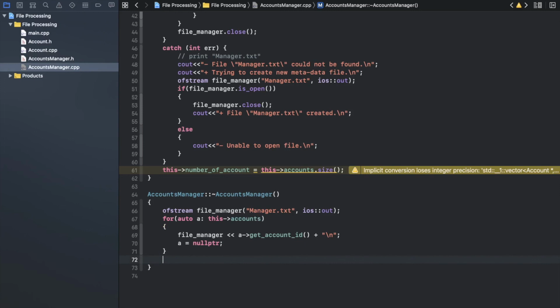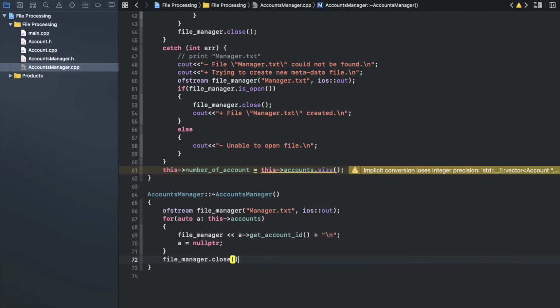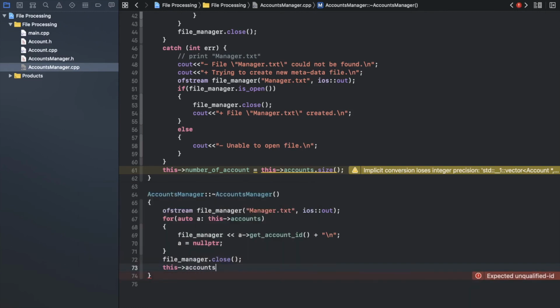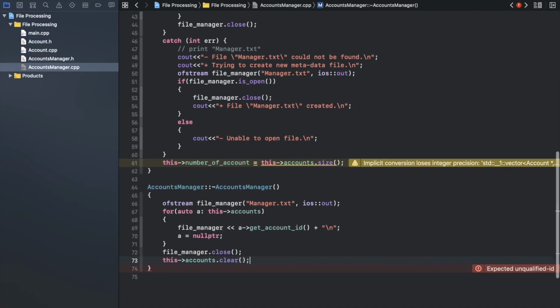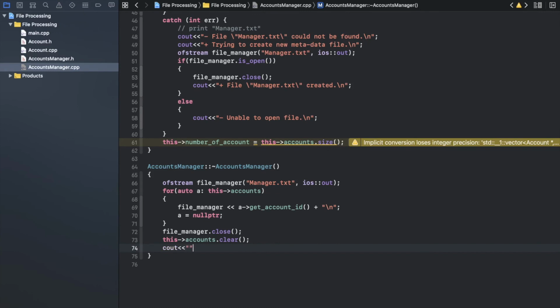So after I finish writing that one, don't forget to close, as I told you. And the last thing we need, what? We need to clear that vector. And finally, what I did, I will print a pretty message for the user that I exit from the program.